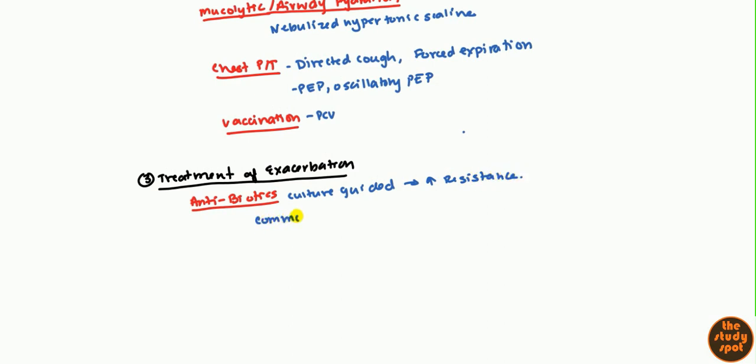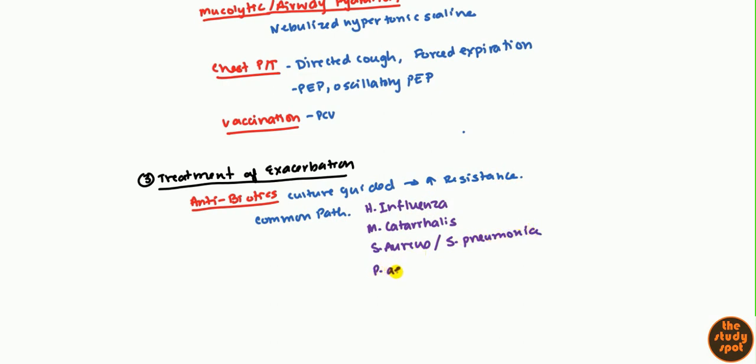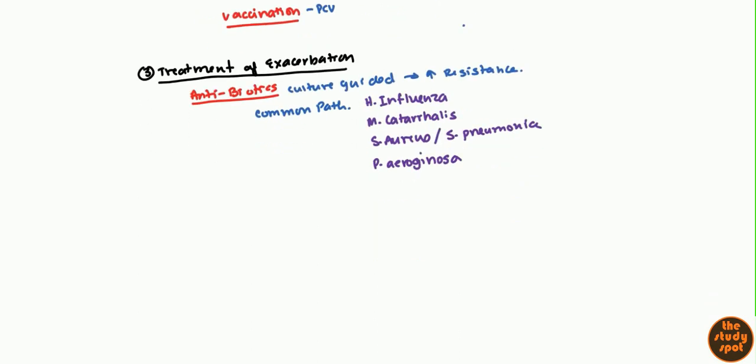What are the common pathogens associated with it? These can be H. influenzae, common, Moraxella catarrhalis, Staph aureus, not as common but we still need to mention it, and even Strep pneumoniae, not as common, but it does need to be mentioned. And Pseudomonas is probably the worst one there. That's the one that's very life-threatening. So those are what you want to target when you're giving the antibiotics.